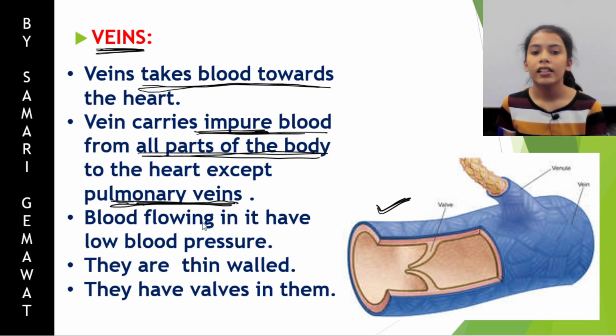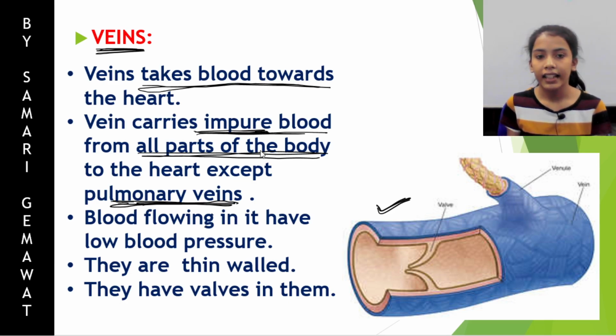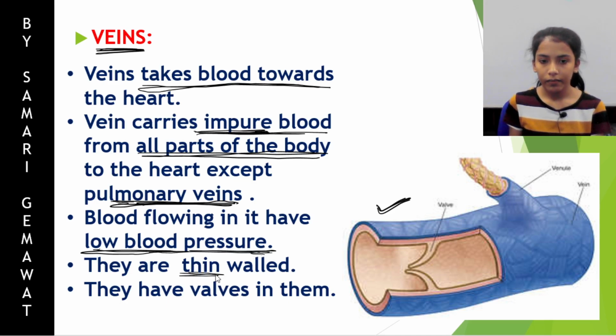Now since the veins are carrying blood towards the heart, the blood flowing in it has a very low blood pressure, because it has moved through all the body parts and then it is coming back to the heart. So it has a thin wall. Since there is very low blood pressure, there is no need of having thick walls.